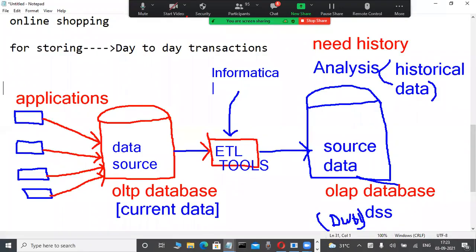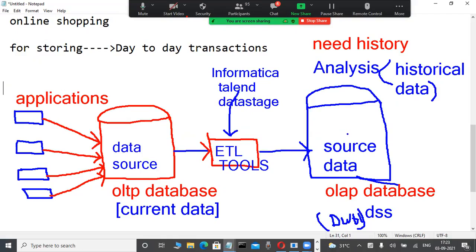Nowadays Talend is also a tool. Another one is DataStage, an IBM tool. Through these ETL tools we fetch data from OLTP and modify it in many ways. We store the summarized data, which means historical data.